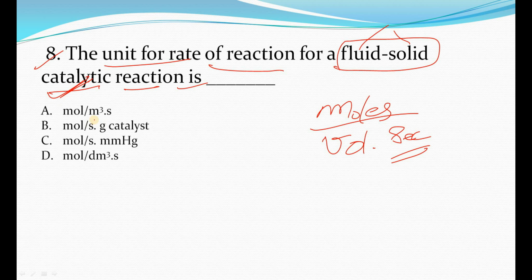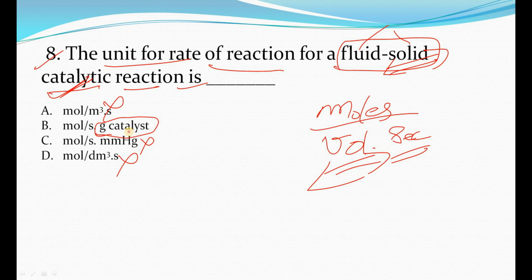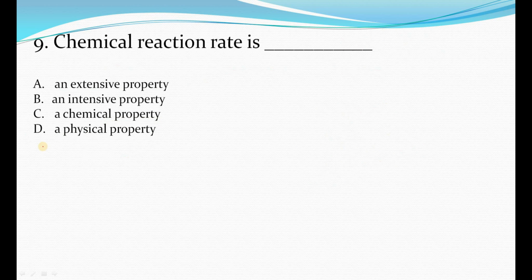So moles per cubic meter per second will not be the right answer, and this will also not be the right answer. Why? Because here there is a solid, so we will take gram catalyst. This gram catalyst will be included here. So answer B will be the right one: moles per unit time per kilogram or gram of catalyst. So option B is the right answer.